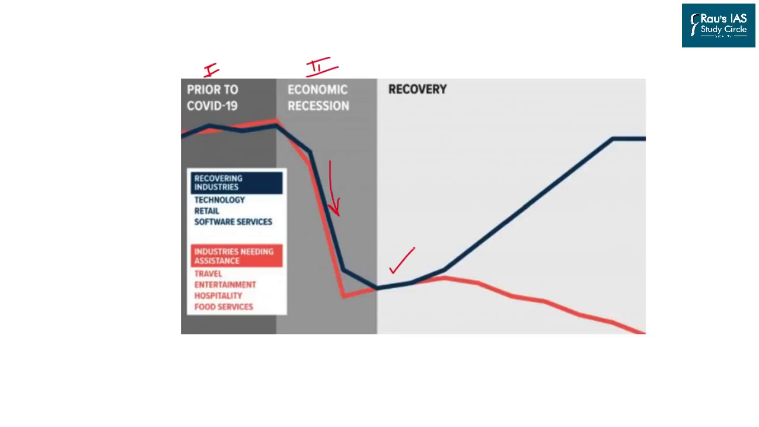So there are industries like technology, retail, and software which are recovering very fast. On the other hand, there are travel, entertainment, hospitality, food services, and tourism, and they are recovering very slowly. And this divergence in sectoral economic growth has created a dichotomy for the government as well as the policy makers in the time to come.